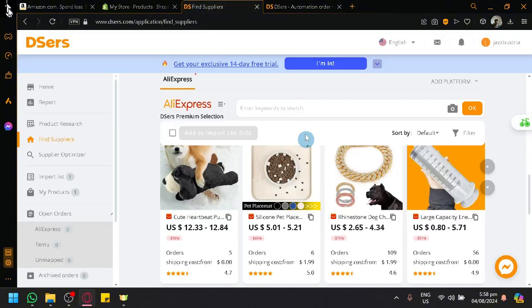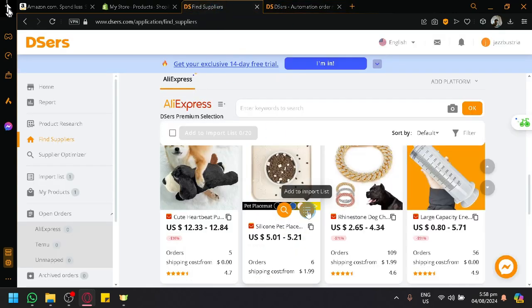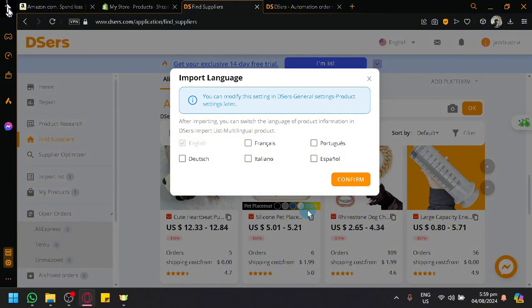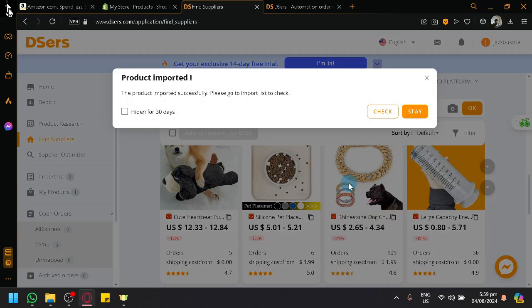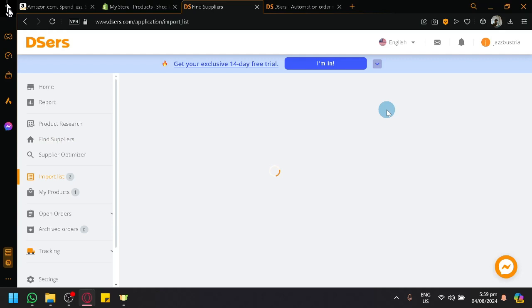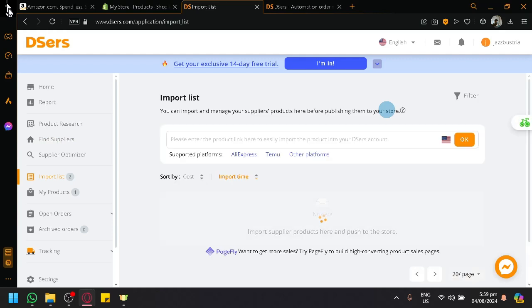And over here, while waiting for this, let's also check this out. We could click on Add to Import List. And over here, you will be able to import it in a language. Click on Confirm. And over here, as you can see, it said product imported. We're going to click on check so that we will be able to see our product that we have just imported. The importation will be taken from AliExpress.